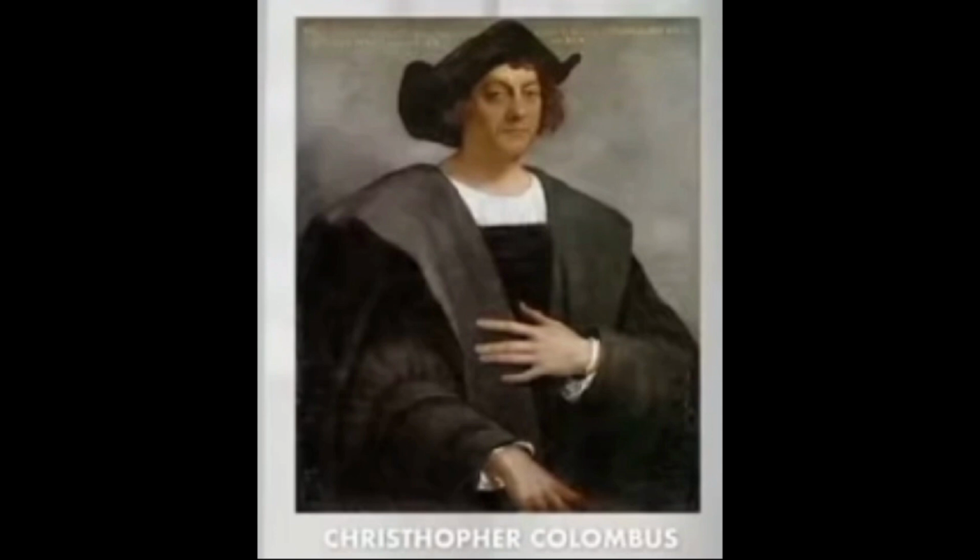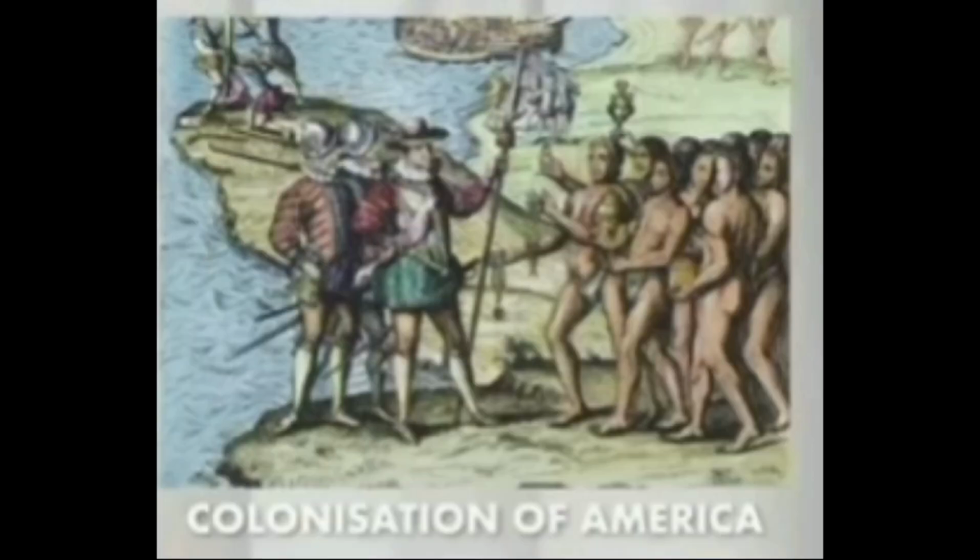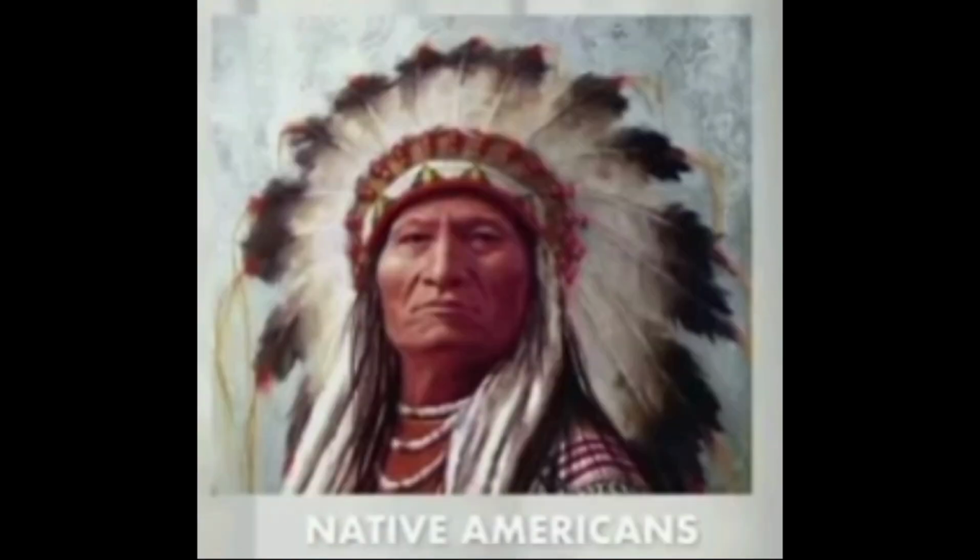Year 1492, the Italian explorer Christopher Columbus discovered some Caribbean islands near North America. After this, the Europeans got to know of America, and the colonization of America started by the Europeans. During this time, Red Indians lived in America. They're also known as Native Americans. There were numerous different tribes.